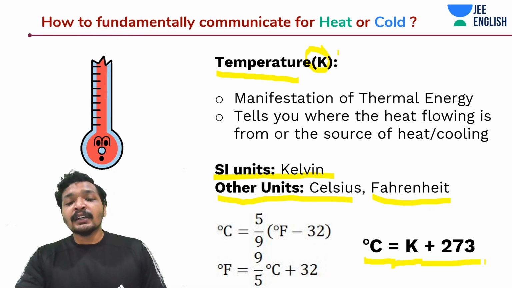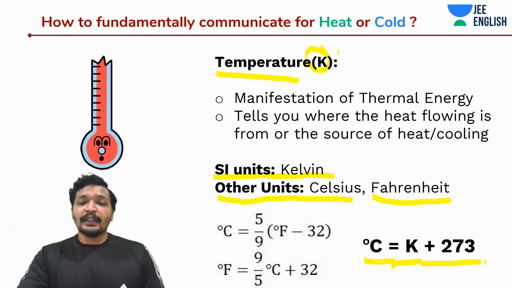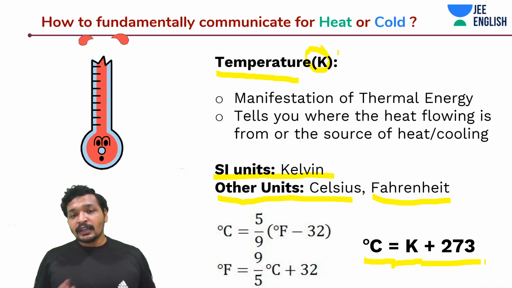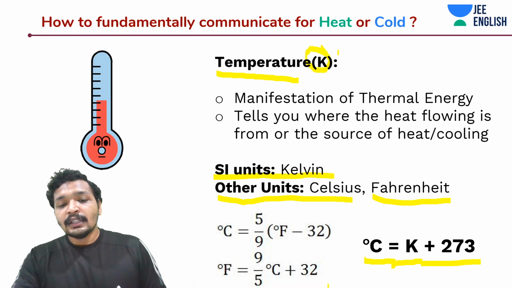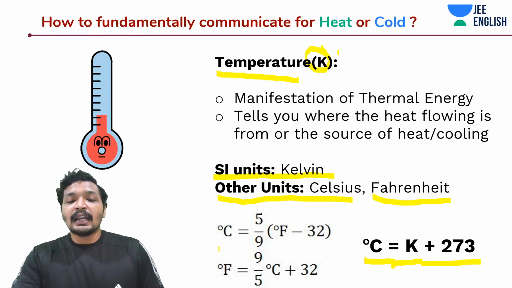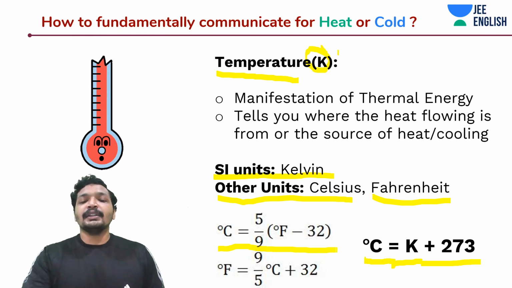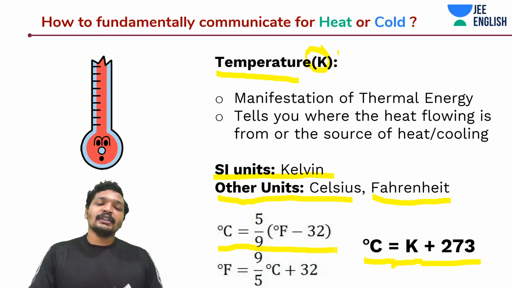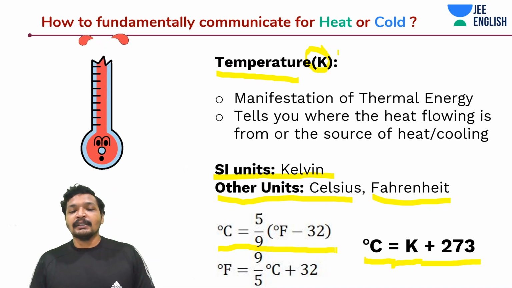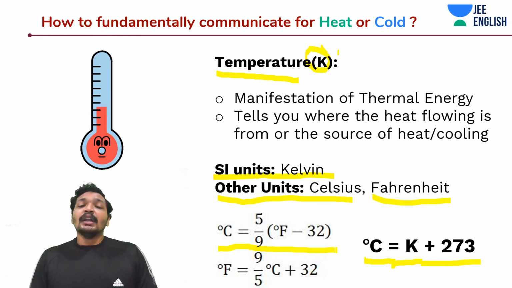And similarly, how do you convert Celsius into Fahrenheit? You may remember this: 9 into Celsius is equal to 5 into Fahrenheit minus 32. You can take this 32 to the other side, and 5 by 9 or 9 by 5, that is something you can do. 9 into Celsius is equal to 5 into Fahrenheit minus 32.